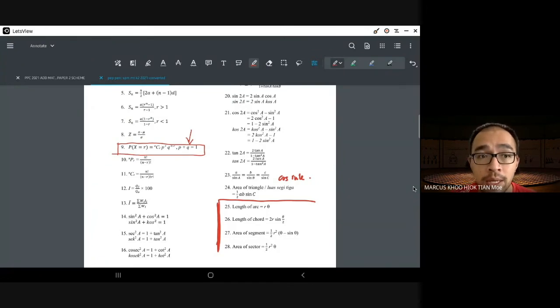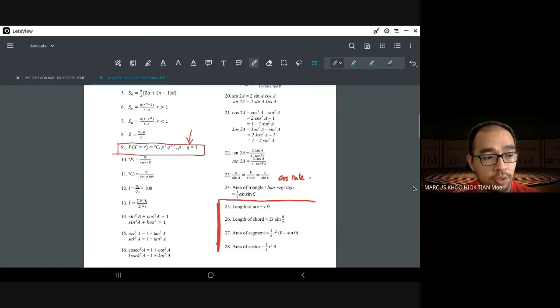What is n? What is r? What is p? What is q? That is something that is on you. You have to know what these letters mean. The formula serves as a guide only. But if you can't even remember what the letters mean, then even if I give you the answer, you still will not be able to understand.